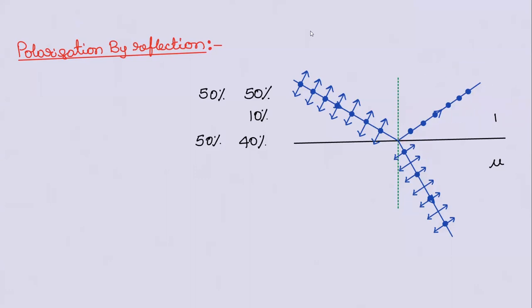Now, we need to go through the standard stuff. Remember, all other standard things are there. Angle of incidence, I. Angle of reflection also same. Angle of refraction, R. All these things are there. So, polarization by reflection says that reflected light will be 100% plane polarized.